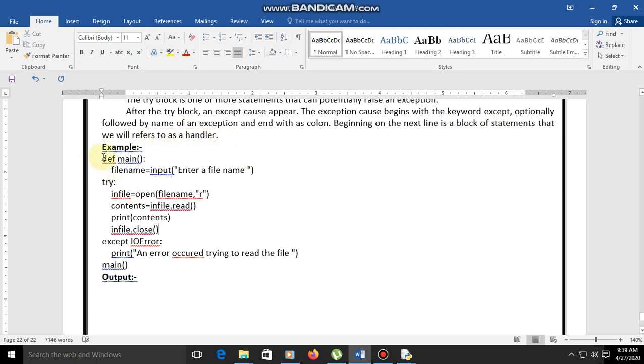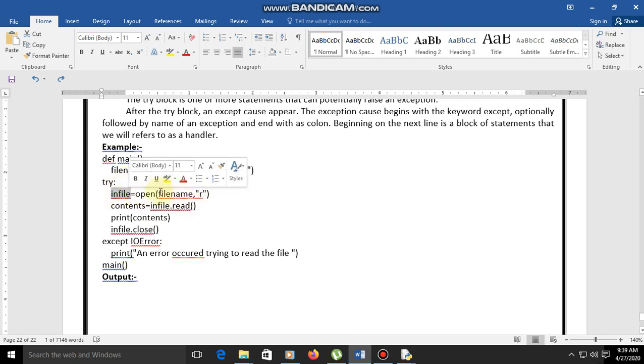Now see the example. Define main function. File name is input, enter a file name, and now try. In file, open a file in reading mode. Contents is a variable that takes the contents read from the file, loaded into the in file.